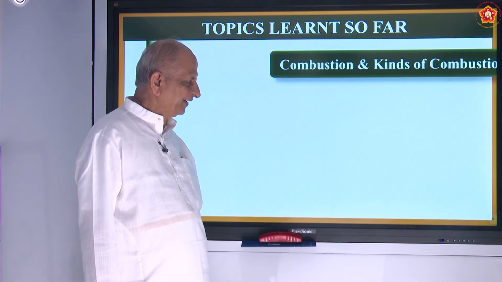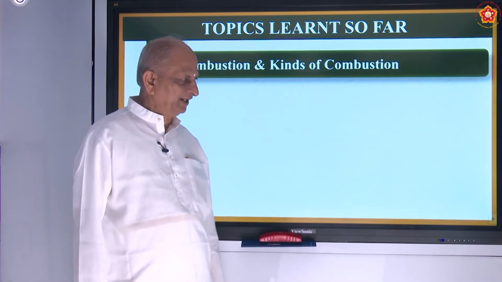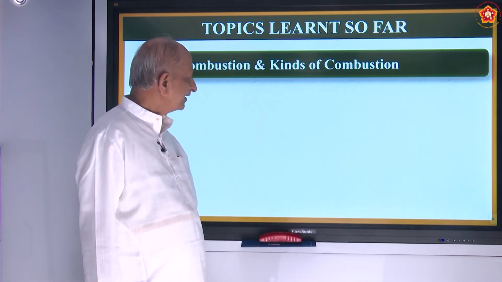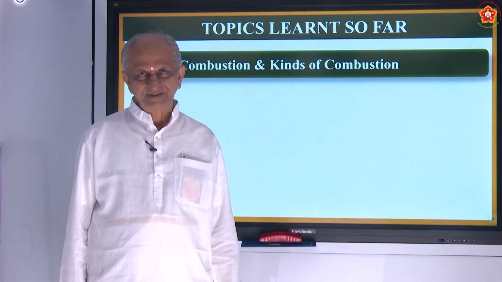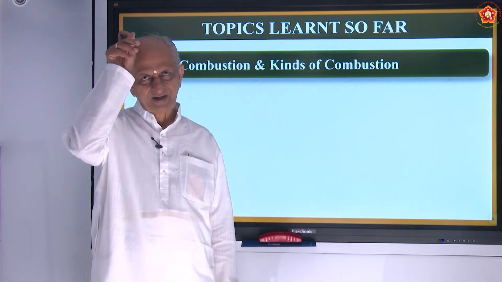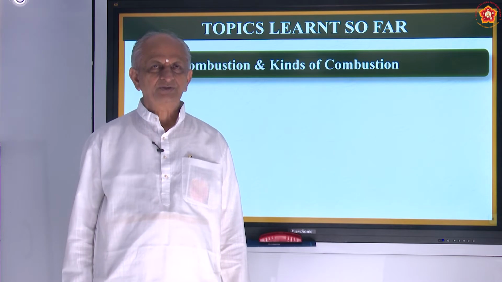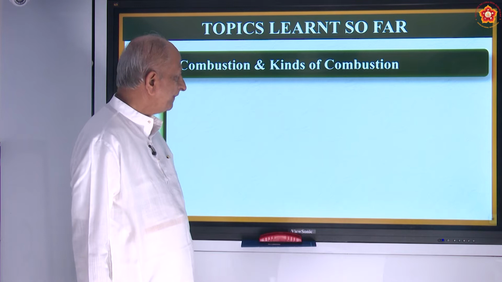Let us just revise what we have seen in the previous class. Combustion and kinds of combustion. What is combustion? When a substance is heated, if it burns, giving out heat, then it is called combustion.